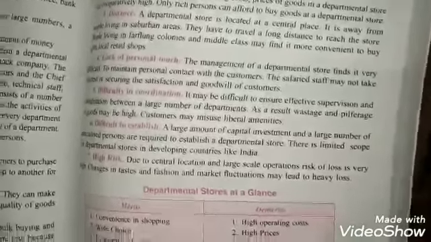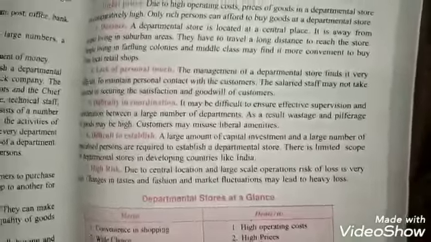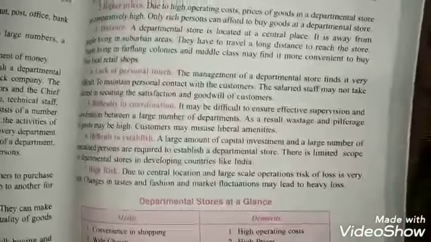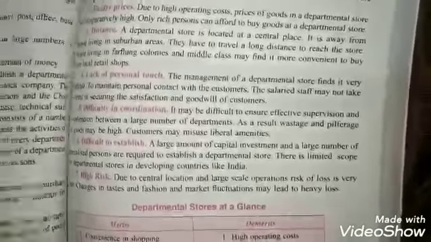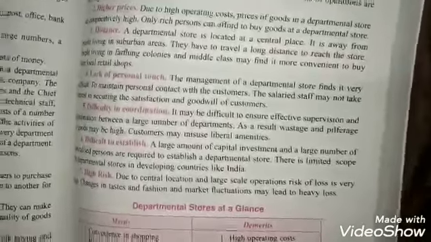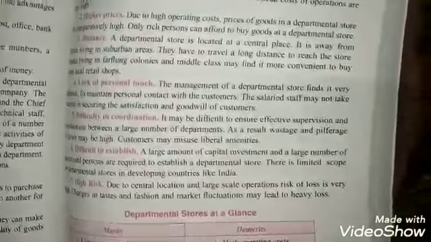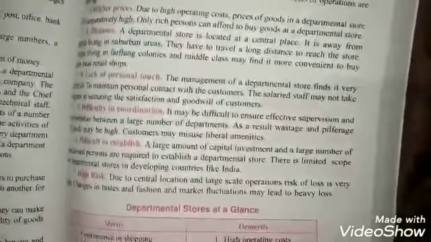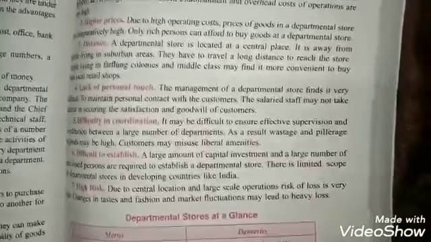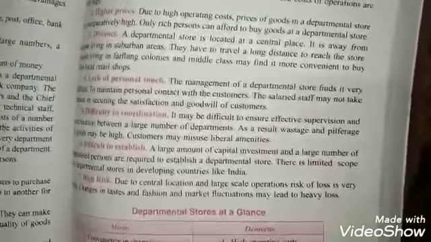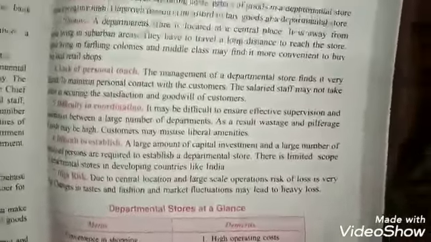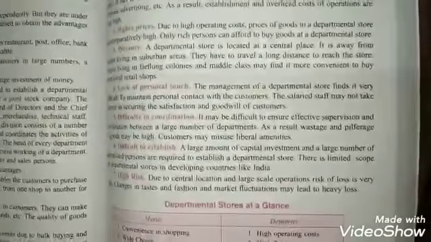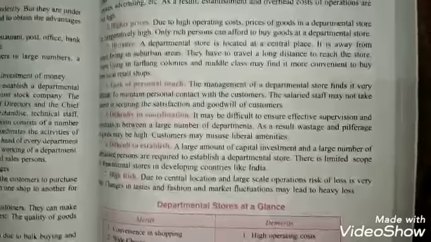So this was our part 1 video. Revise whatever I have taught you, children, and you can do 2 questions from this chapter also. One is, what is retail trade? Discuss its characteristics. And number 2 is, what are departmental stores? Explain in detail the advantages and disadvantages of departmental stores.